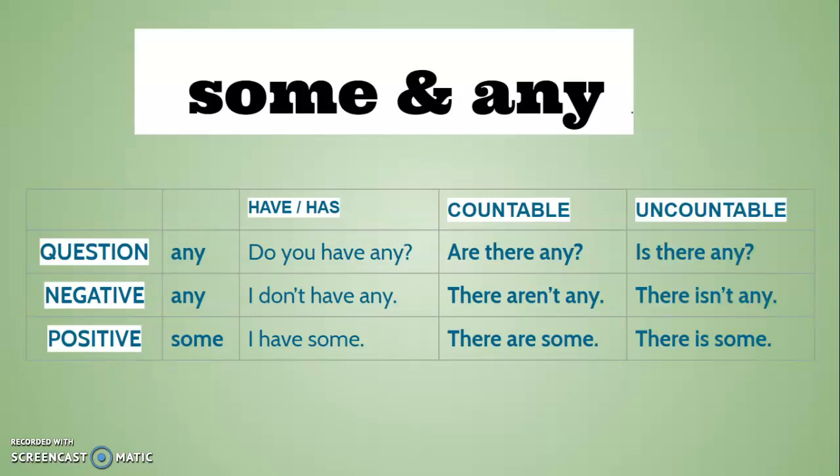When we look at uncountable, we would use is there any rice? Is there any water? Negative, there isn't any rice, there isn't any water. Positive, there is some. There's some water, there's some rice. Okay, so it's important to remember how to use some and any. Any for questions, any for negative, some for positive. Some and any.